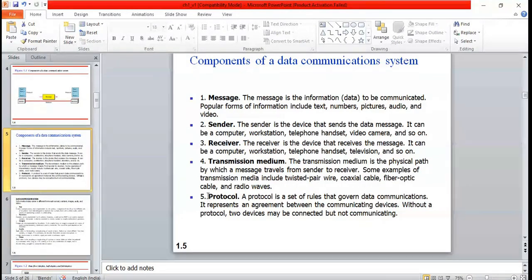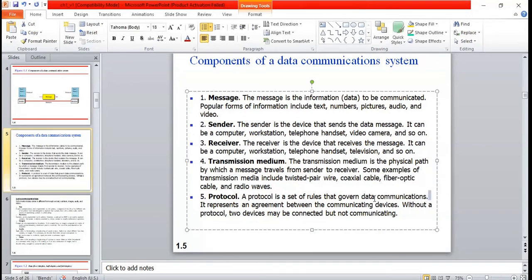Then protocol. Many of you told me what a protocol is. It is a set of rules. A protocol is a set of rules that govern the data communication. That means to provide data communication, they have designed a set of rules to be followed. Those set of rules we call a protocol, which is going to govern the data communication. It represents an agreement. When you use the term set of rules, it's not enough; you need to explain what those rules are. So it represents the agreement between communicating devices.